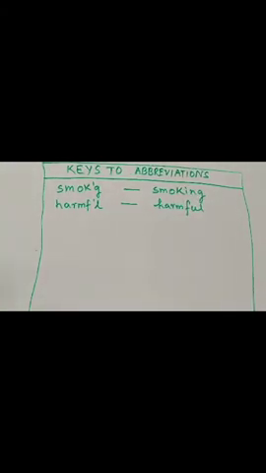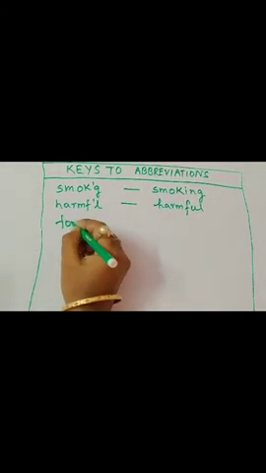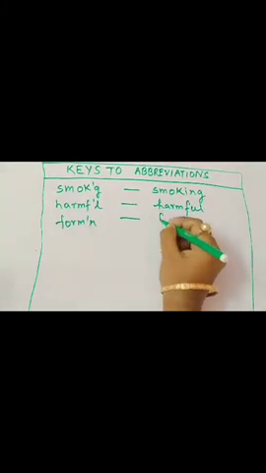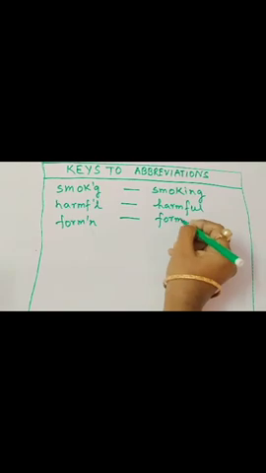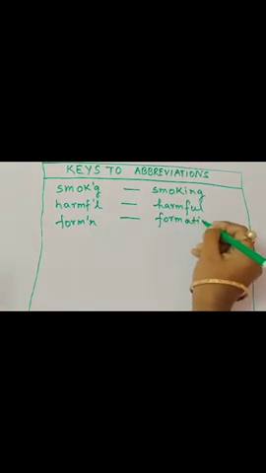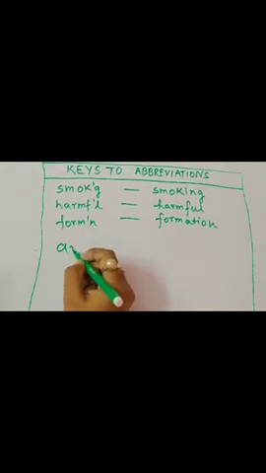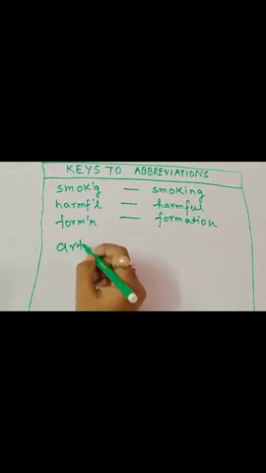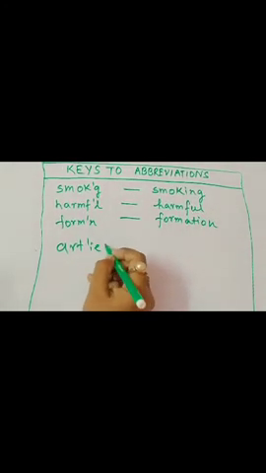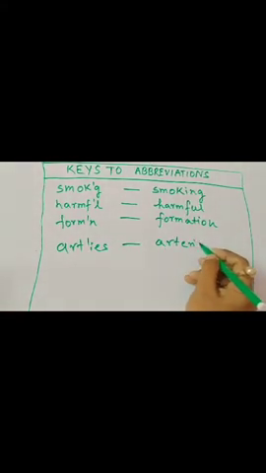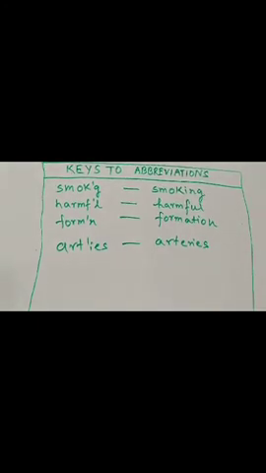Okay, we had used the abbreviation for formation. Write the entire word formation. We have used the abbreviation for arteries. Use the entire word arteries.